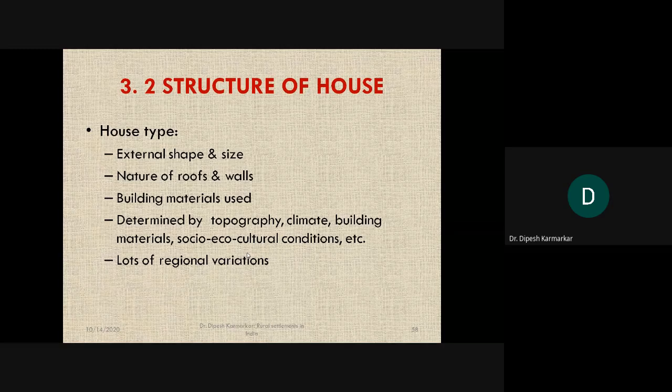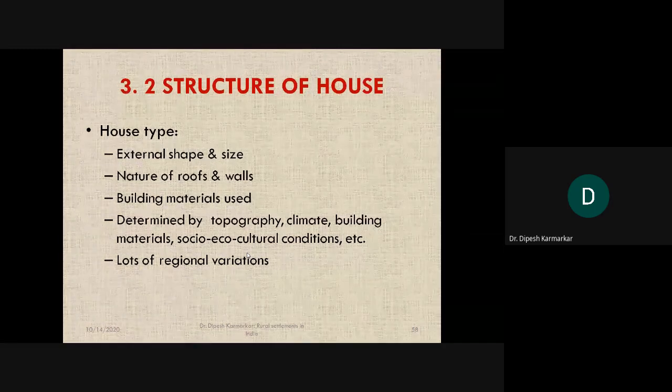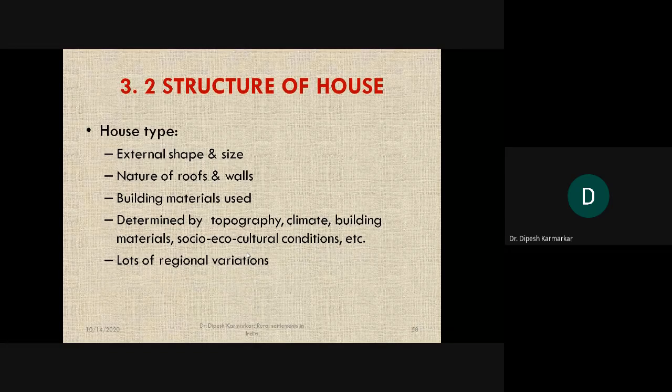Therefore we observe the windows on the higher part of the wall, not lower or at the center, so that the sand will be obstructed from coming inside the house. So it is the direction of the wind that also affects the kind of structure of the house.